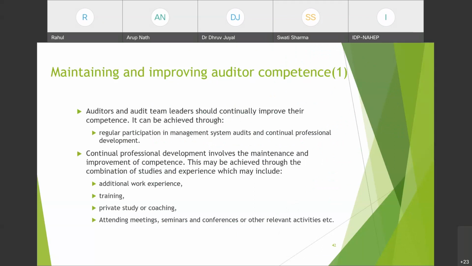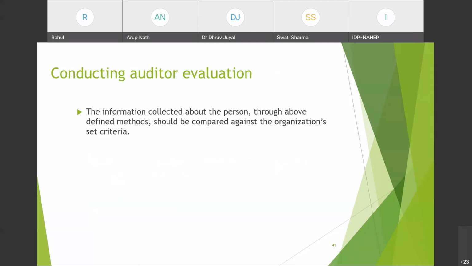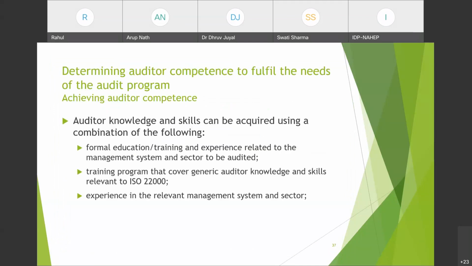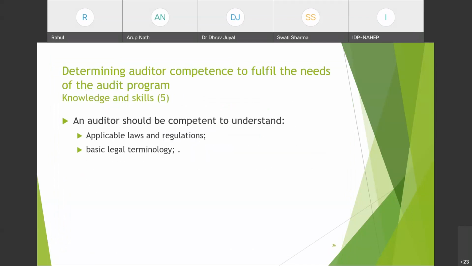Hello, ma'am. I missed some points regarding the... I don't know the number of the slide, but applicable laws and regulations. I will go back and you can tell me which slide this is, okay? Okay. Not this one. No, back. Before the... Yes. Basic legal terminology. I missed this point. Okay.